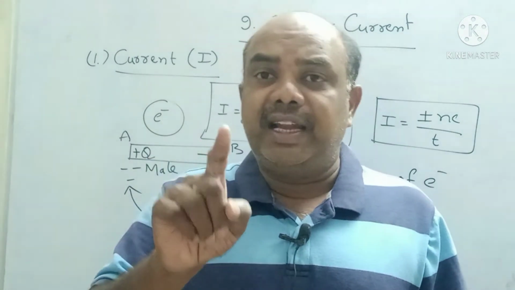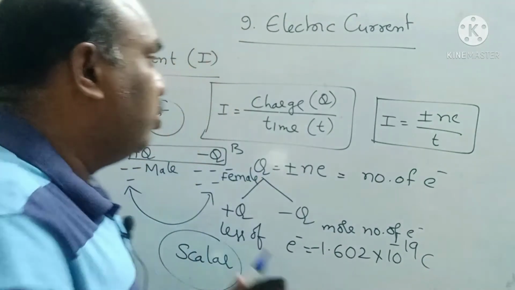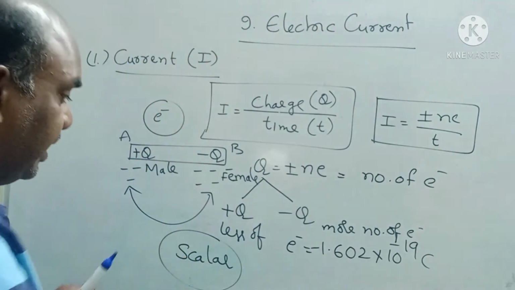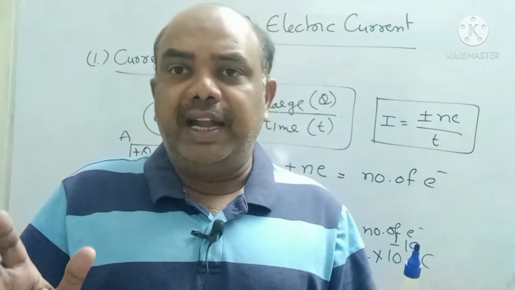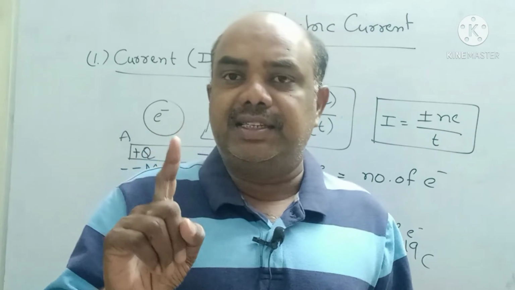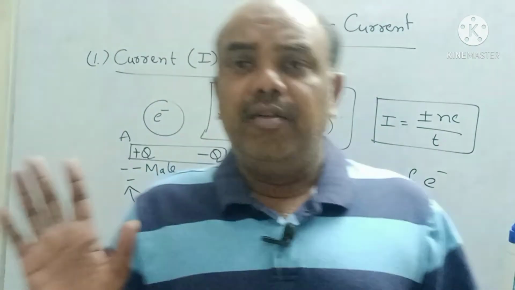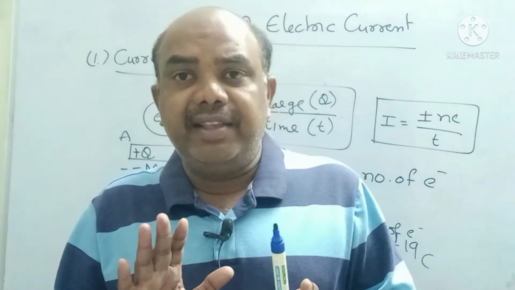Even though you are saying current is a scalar quantity, how can you justify your answer? See children, current is definitely a scalar quantity. Up to 10th class, you read that if any physical quantity has magnitude and direction, then we say it is a vector quantity. But it is not 100% true. All the time it is not true.